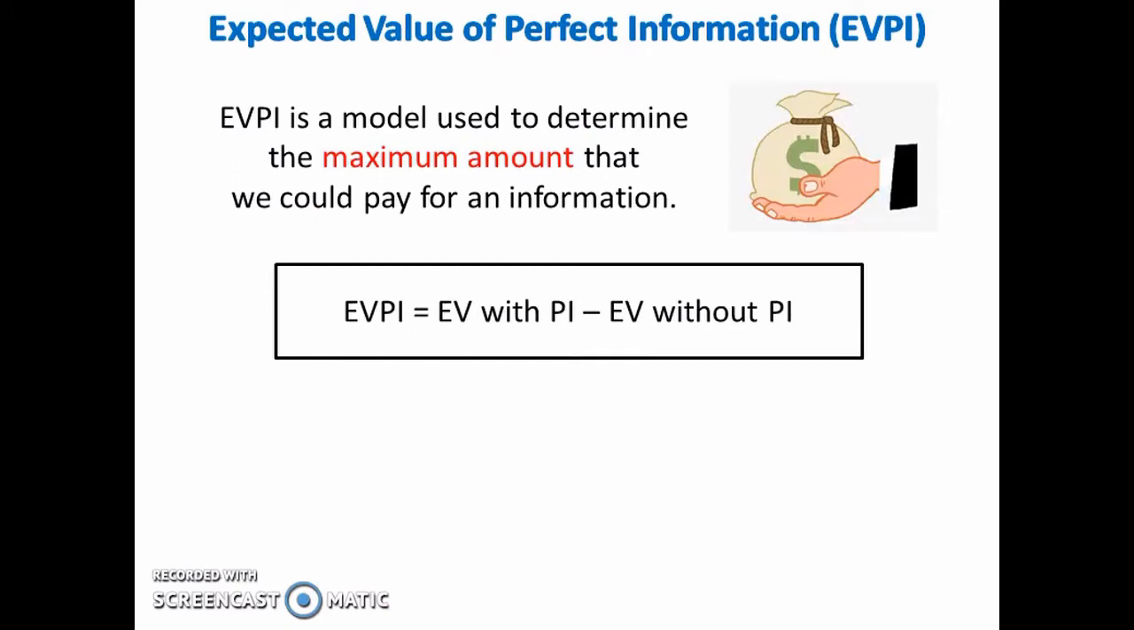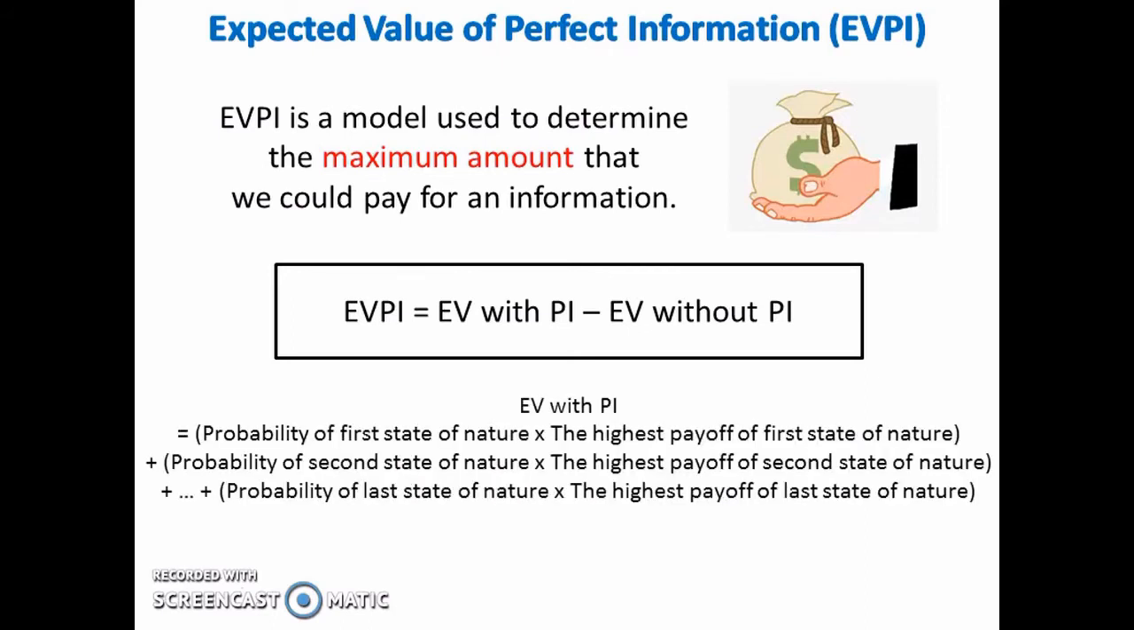EVPI is given by EV with PI minus EV without PI. EV with PI is equal to the probability of the first state of nature times the highest payoff of the first state of nature, plus the probability of the second state of nature times the highest payoff of the second state of nature, plus, until the probability of the last state of nature times the highest payoff of the last state of nature. EV without PI is equal to the highest EMV.